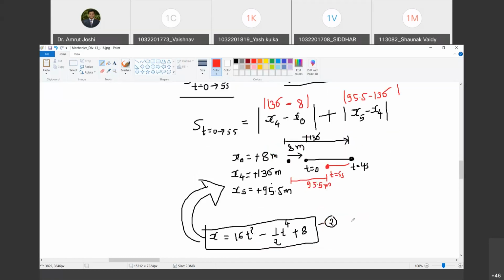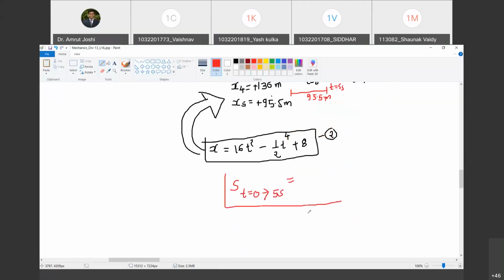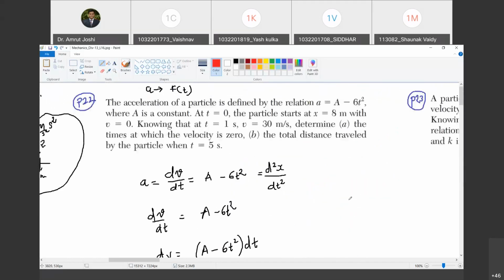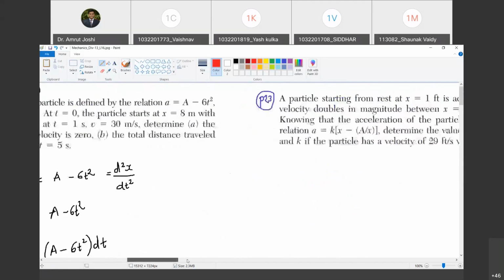Yeah, go ahead. 164.5 meter. 164.5. So forward problems, easy problems. There is no issue as far as these problems are concerned. Now let us go to the third problem.